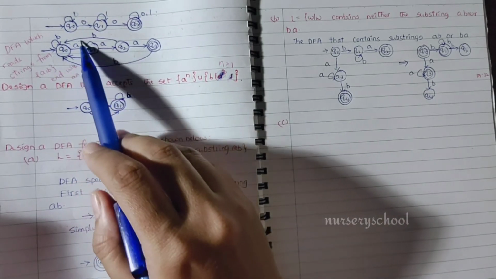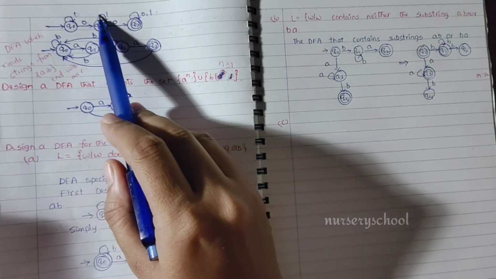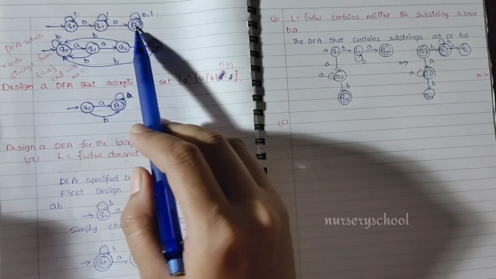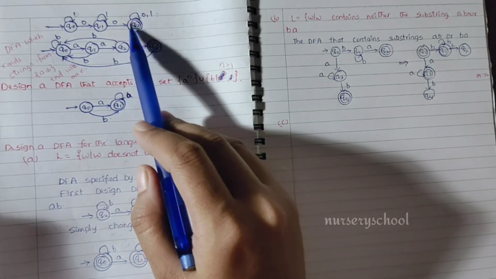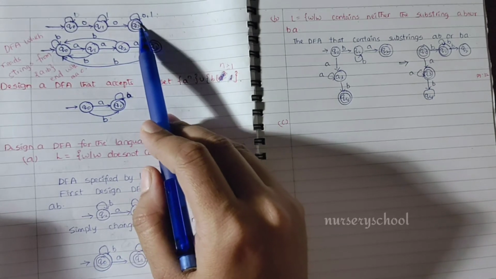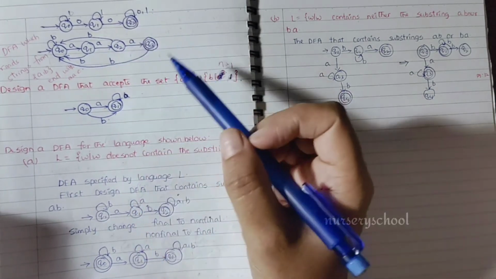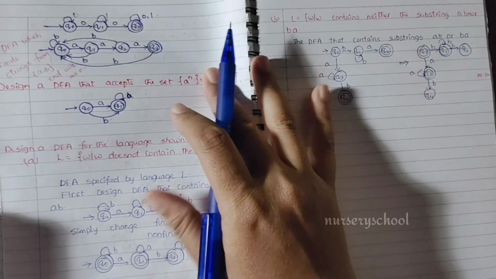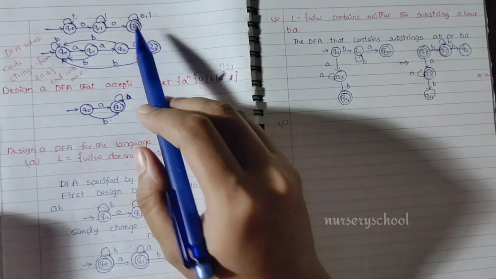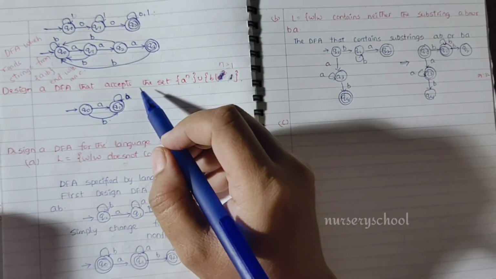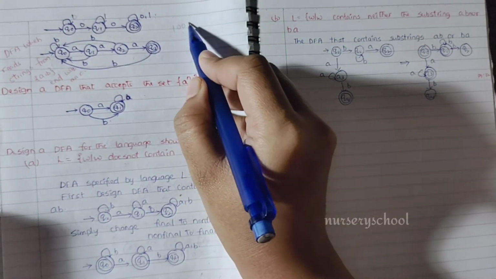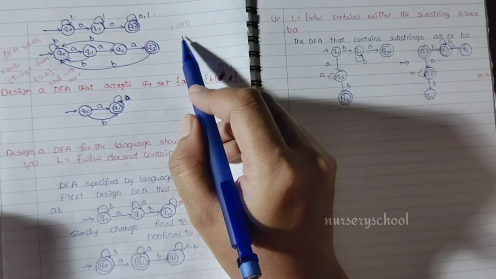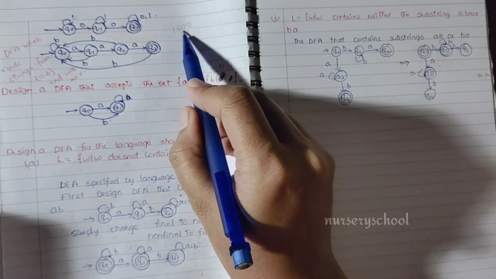Again for Q1 we draw a self loop, and for Q2 also a self loop on 0, 1, because we didn't define any transitions on 0 and 1. Let's see what strings are accepted by this finite automata and whether it satisfies our condition. If I take 1000, it should be accepted because we have the substring 00.